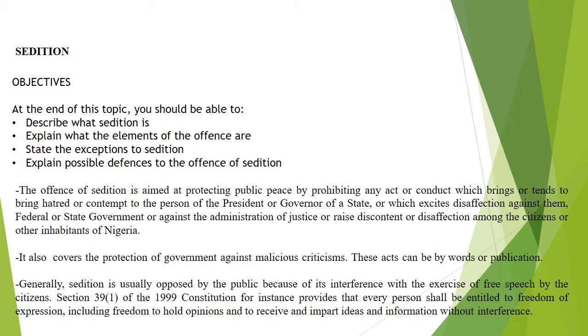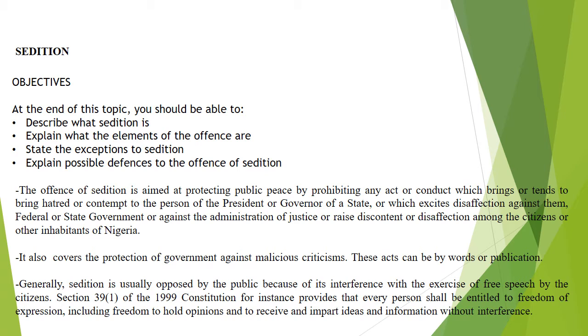Again, the essence of the offense of sedition is to protect the government against malicious criticisms. You could have some constructive criticism at the same time; some is also not constructive. Sedition could arise as a result of words or by action, by words or by publication, sorry.